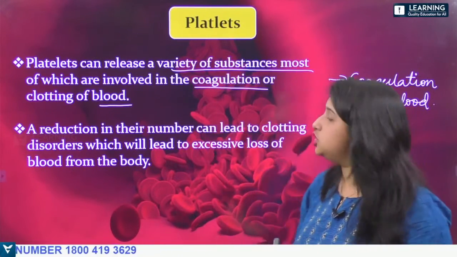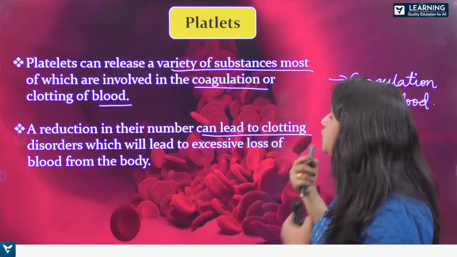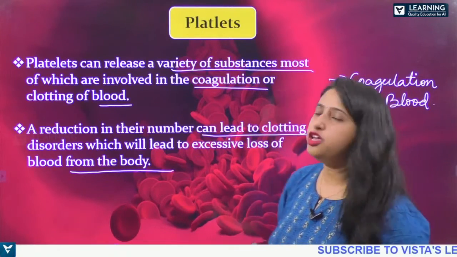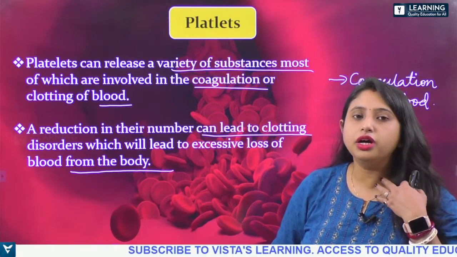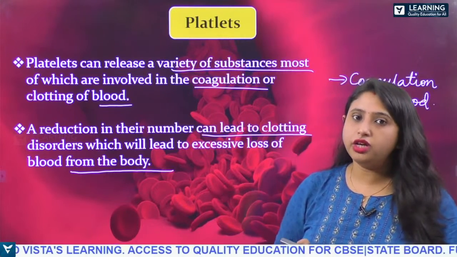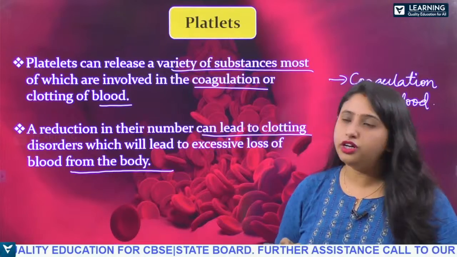So a reduction in their number can lead to coagulation disorders, which will lead to excessive loss of blood from the body. So if the number of these coagulating factors is reduced, then the blood flow will not stop in the body, which will cause what? Excessive loss of blood from the body.